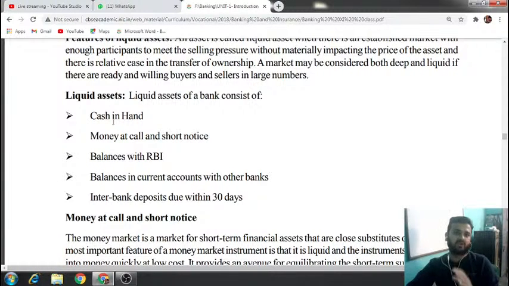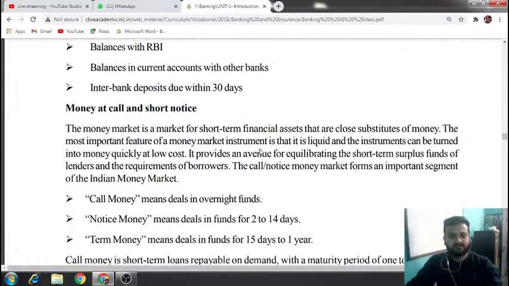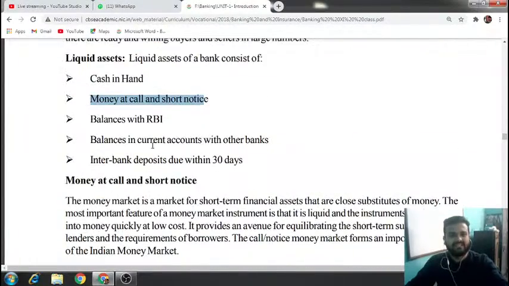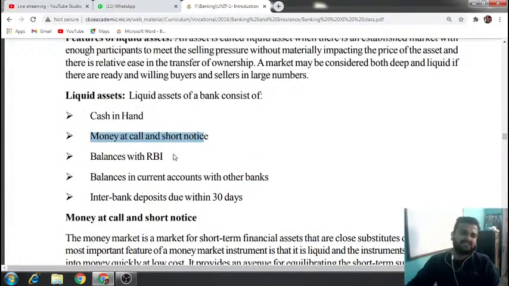Money at call and short notice, I'll deal with this later. What is call money, what is money at call, I'll deal with this. Number three is balances with RBI. If you have to keep a certain amount with the Reserve Bank of India, whatever balance is there with the Reserve Bank of India will be considered as liquid assets.